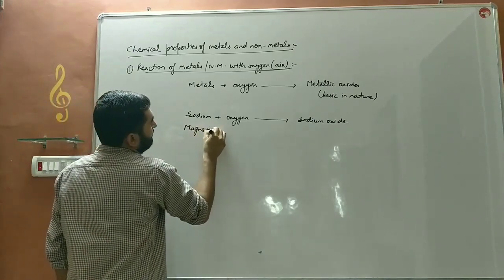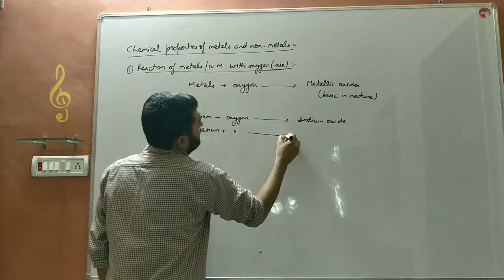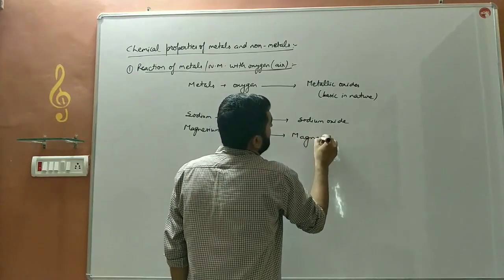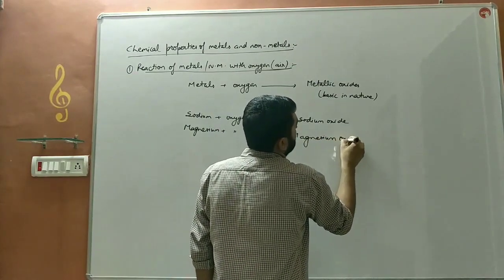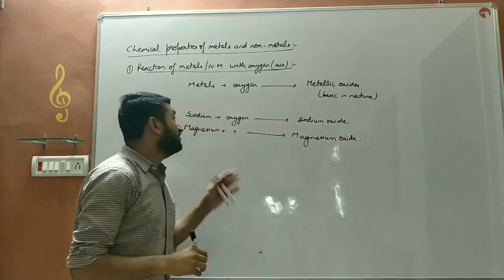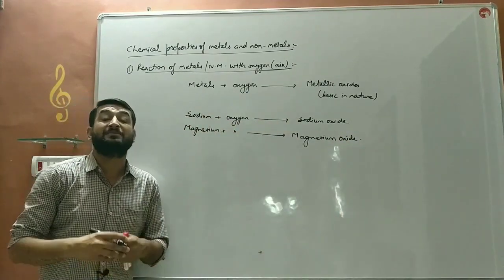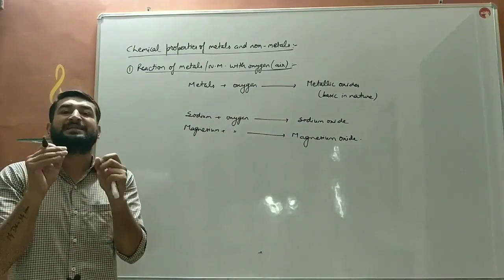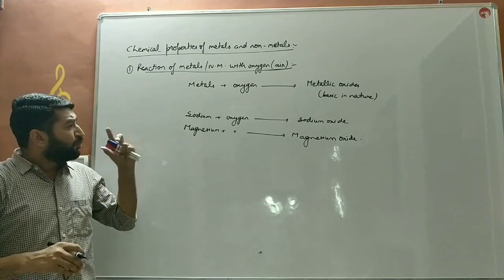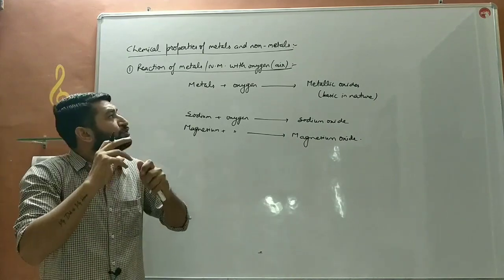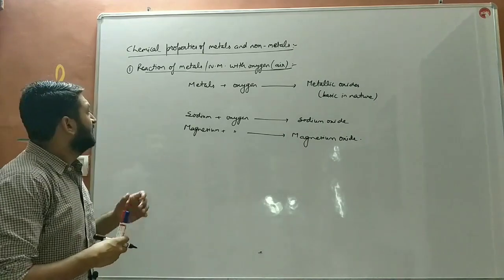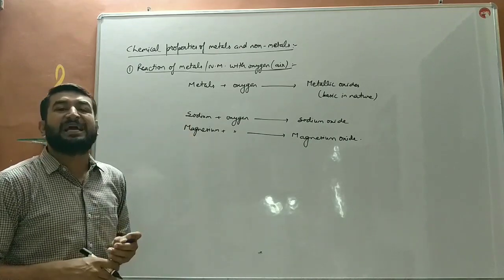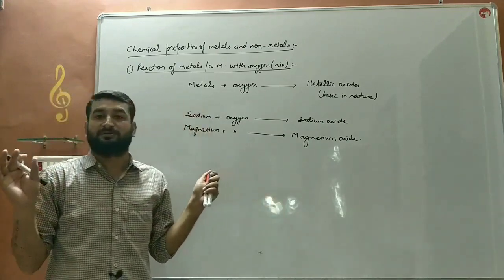Magnesium, when it reacts with oxygen, will form magnesium oxide. Aluminium, when it reacts with oxygen, will form aluminium oxide, and all those metal oxides are basic in nature. The thing we have to note carefully is that sodium and potassium, being highly reactive metals, react with oxygen of air very rapidly at room temperature.